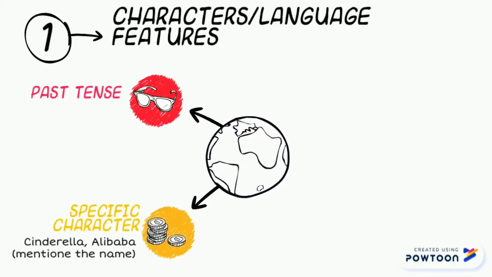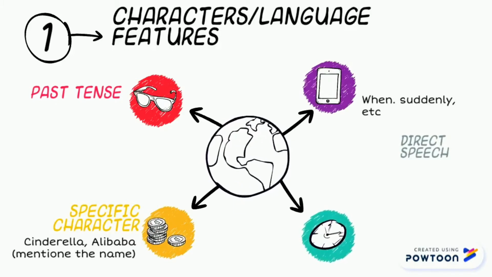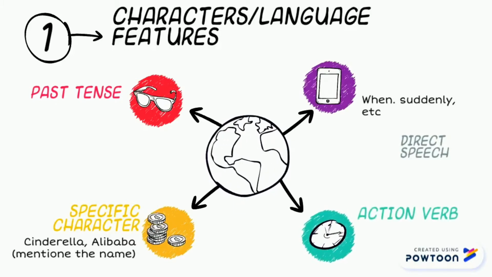Characteristics or language features. First, past tense. Second, specific characters. And the third, action verb. Fourth, time conjunction.